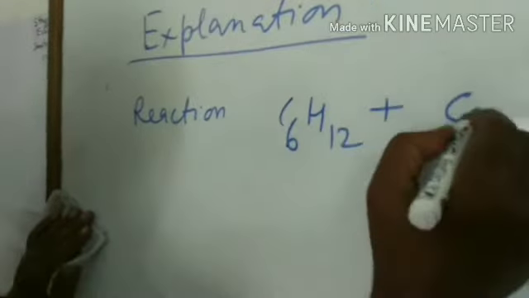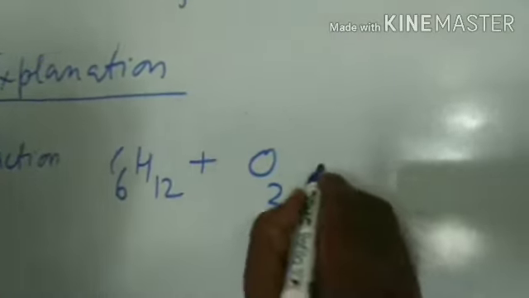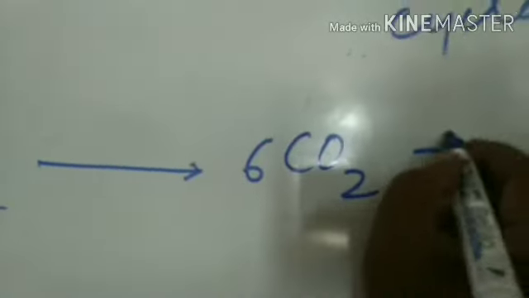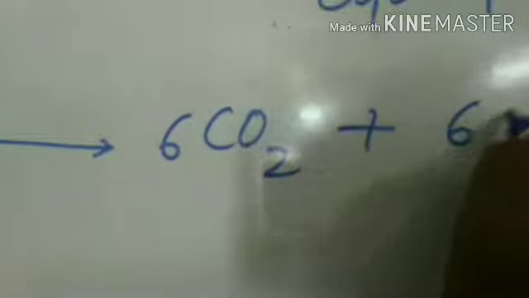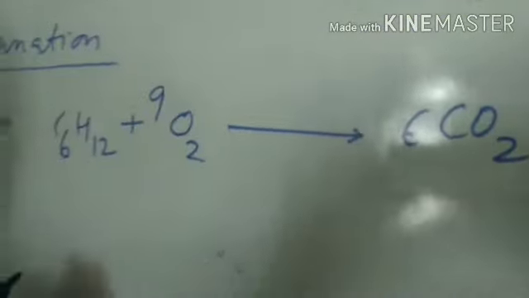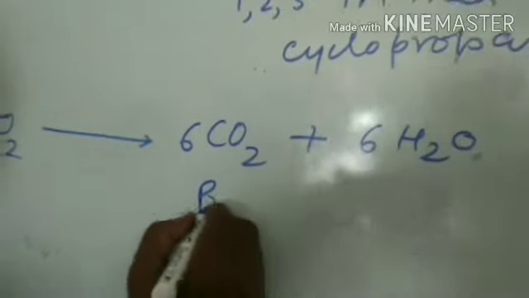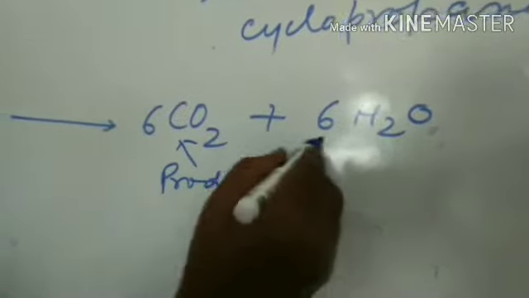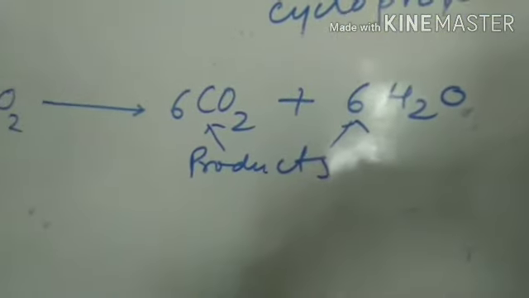It is going to burn in the oxygen. The reaction produces carbon dioxide and water molecule. This is 9 here. So these are the products, carbon dioxide and this is water molecule.